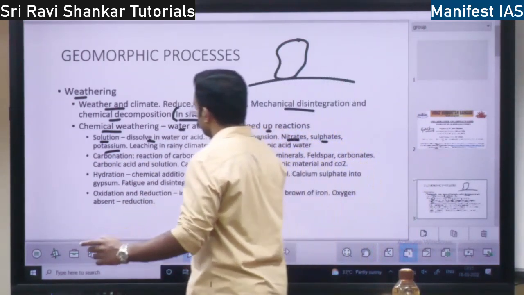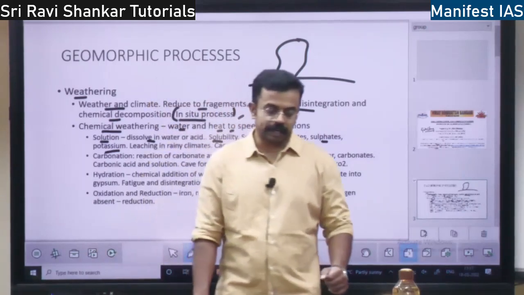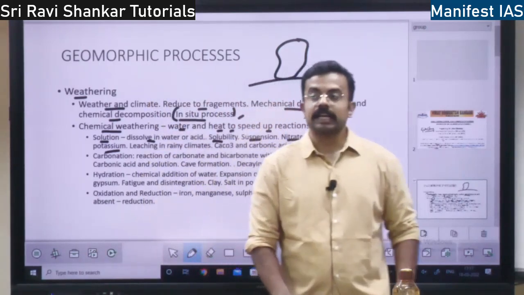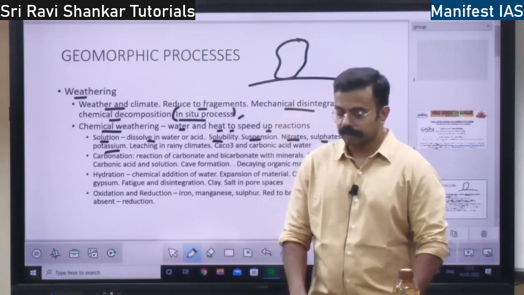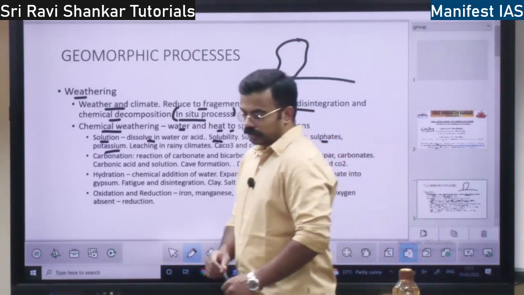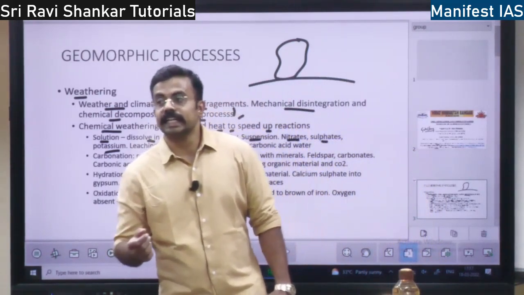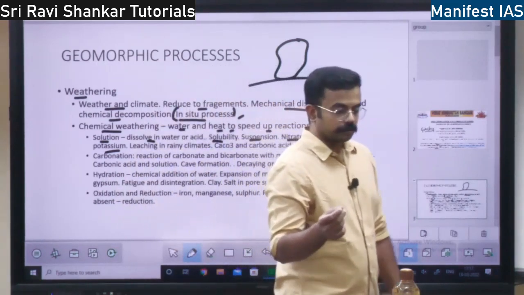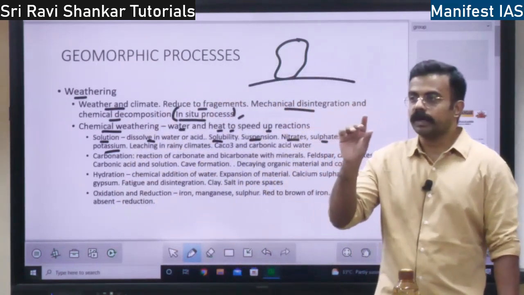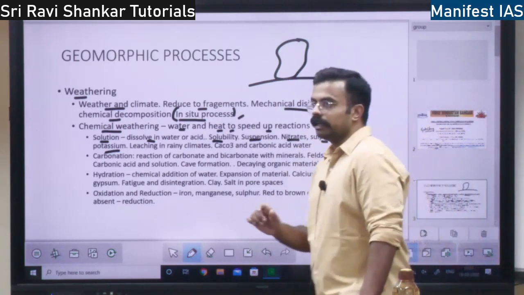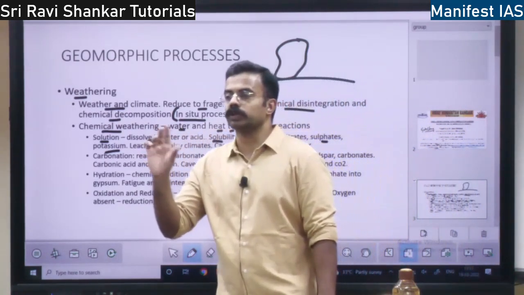Potassium can be put into it in order to form a solution, right? So even in rainy climates, there is a process called leaching. Leaching means what? It is a form of disintegration. So you take a sugar cube, right? If you place it in the air for 2-3 days, what will happen?